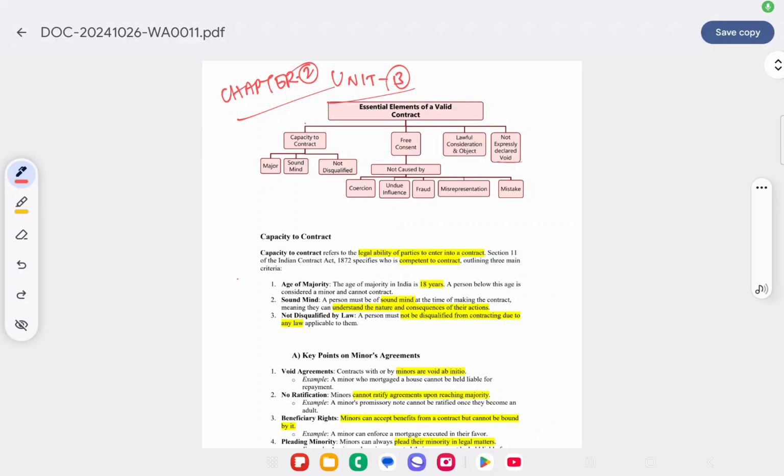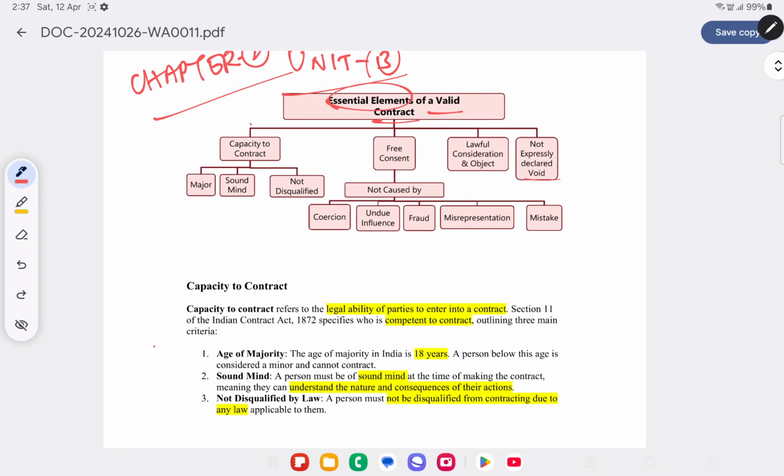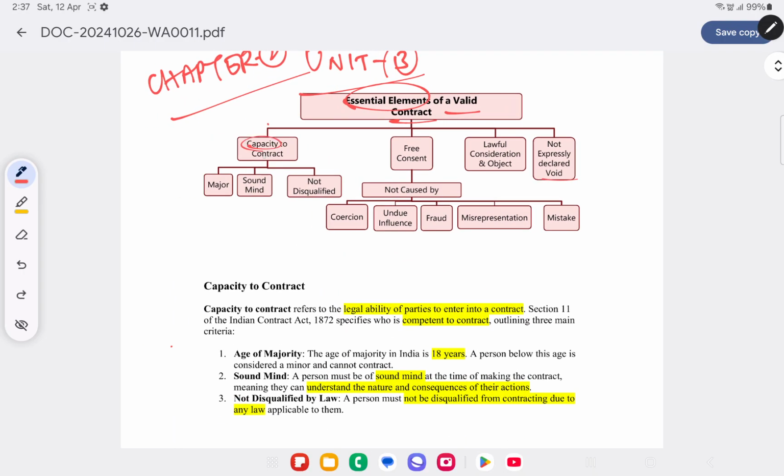So in this video we will see about chapter 2 unit 3, which is about essential elements of valid contract. Now what are the essential elements of valid contract? First is that the party should be competent to enter into contract. Now what do you mean by capacity of parties?